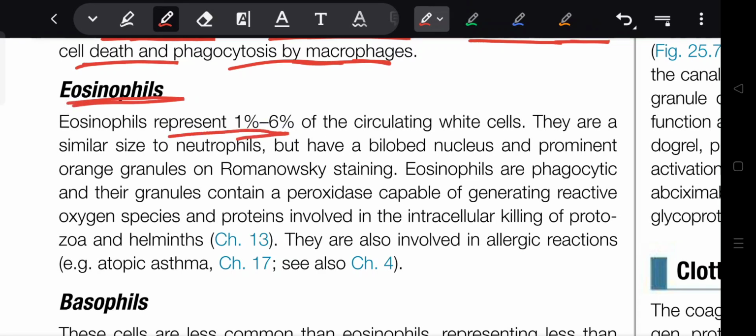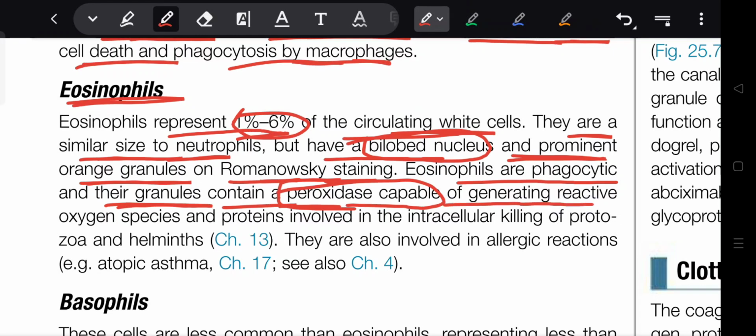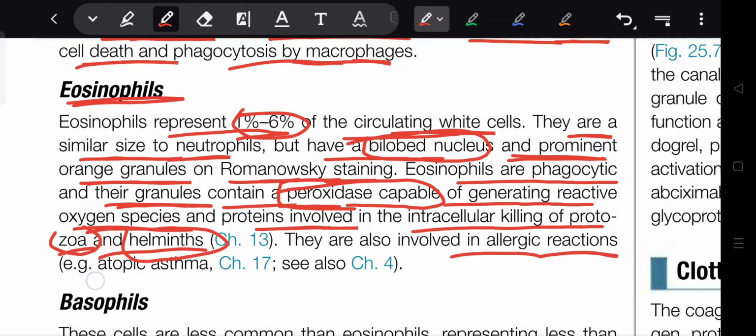Eosinophils represent 1 to 6% of the circulating white cells. They are similar in size to neutrophils but have a bilobed nucleus and prominent orange granules on Romanowsky staining. Eosinophils are phagocytic and their granules contain peroxidase capable of generating reactive oxygen species and proteins involved in the extracellular killing of protozoa and helminths. They are also involved in allergic reaction and atopic asthma.